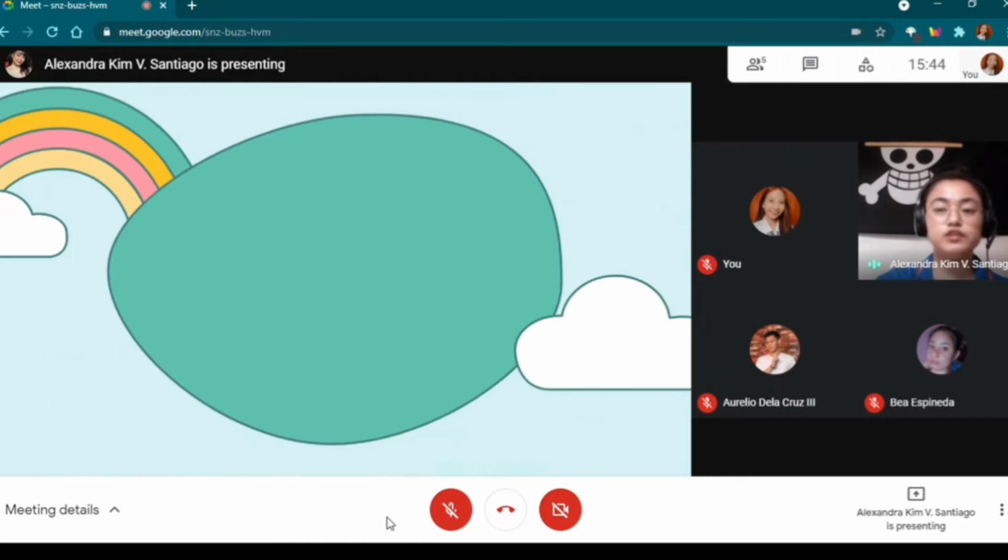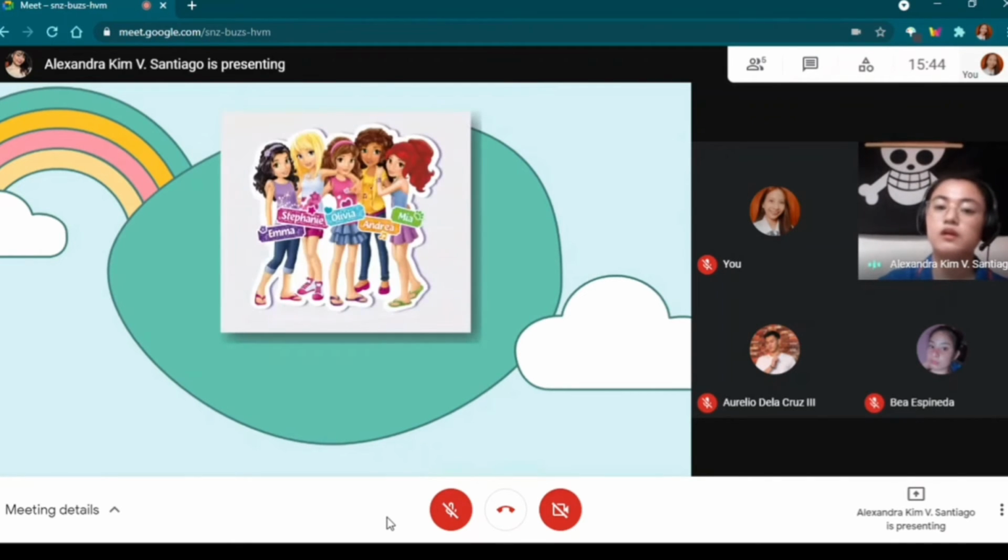So now that you know the characteristics of a defining relative clause, I want you to create your own sentence based on our picture. Use my example as your guideline. It's your guide. So let's start with Miss Espineda.